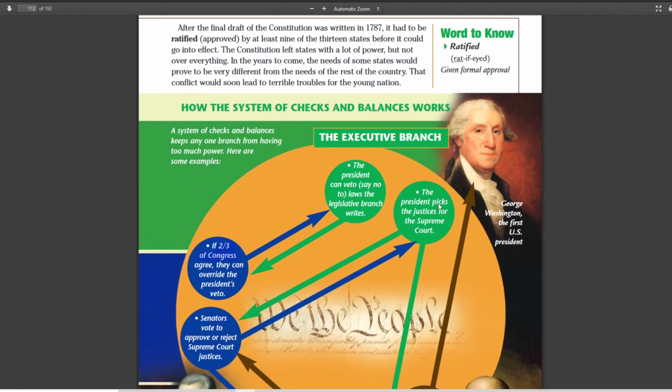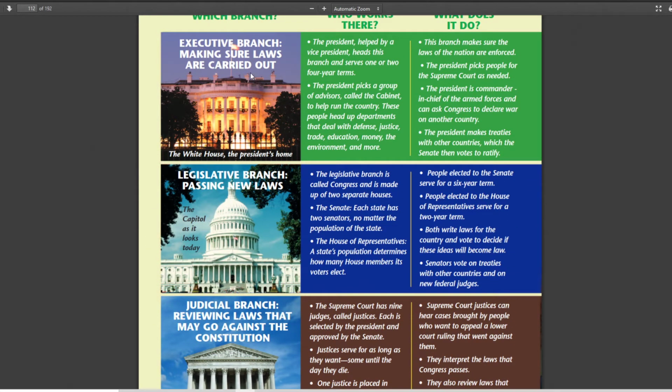But right now, you just need to remember the executive branch carries out the laws. They get to do all the things that execute the laws, including hiring the people that they need to execute the laws, like cabinet members, advisors, and they get to pick the judges, but they need the legislature to approve the judges. Legislature makes the laws.